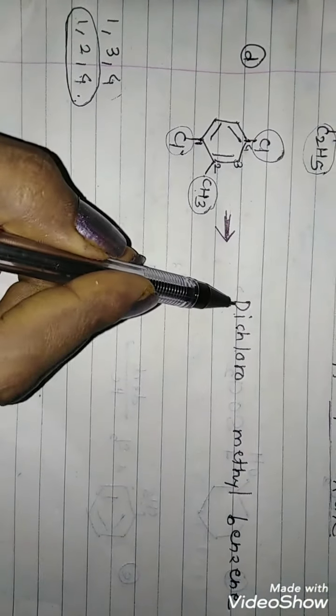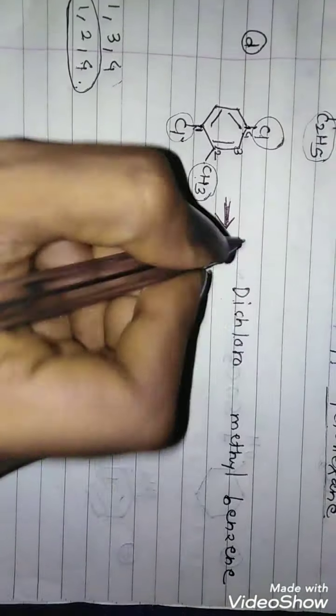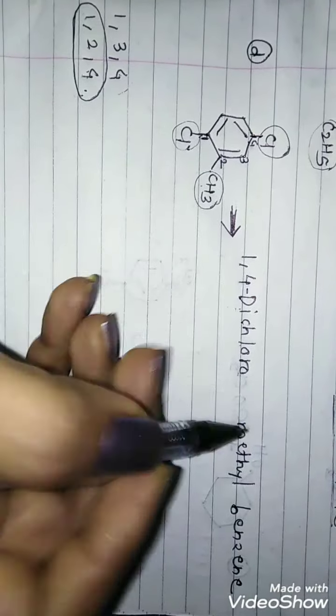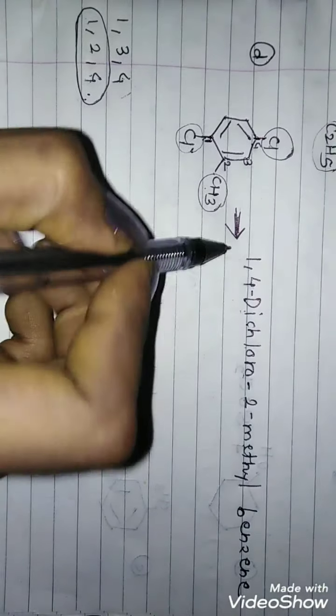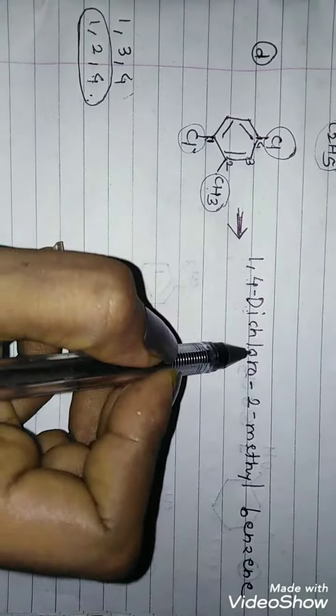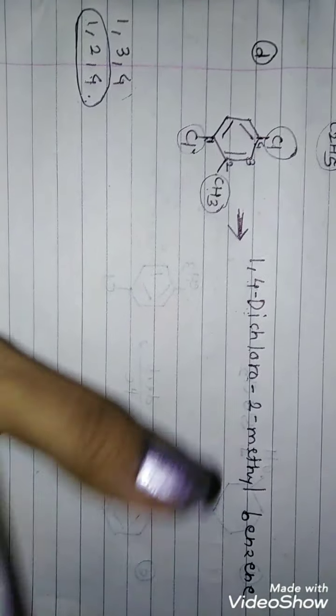So now the position for chlorine will be 1 and 4. So we have to write 1,4-dichloro, and that for methyl is 2. So it is 2-methyl, and the name is 1,4-dichloro-2-methyl-benzene.